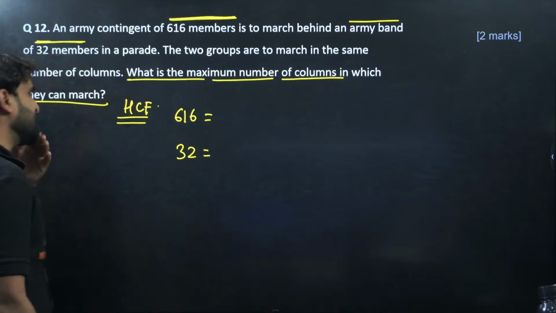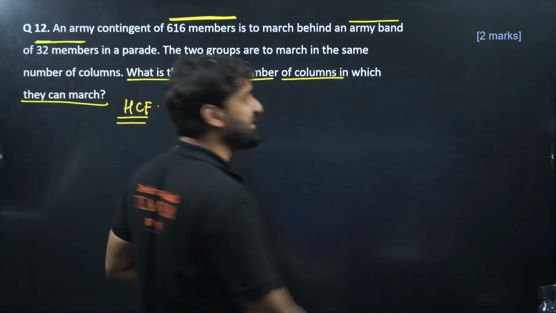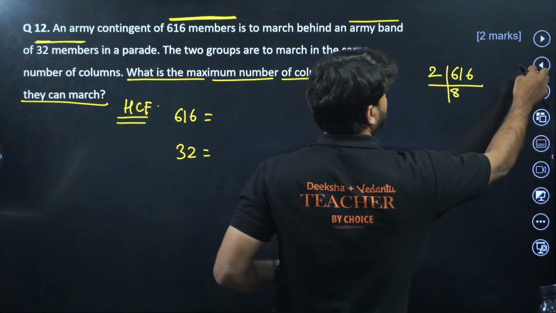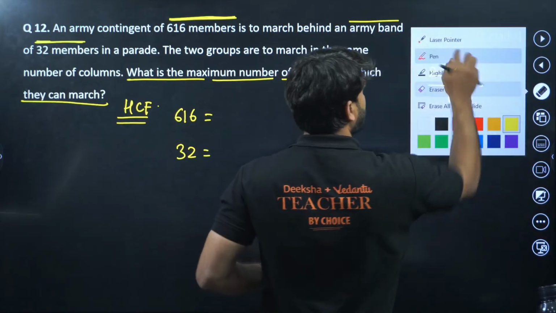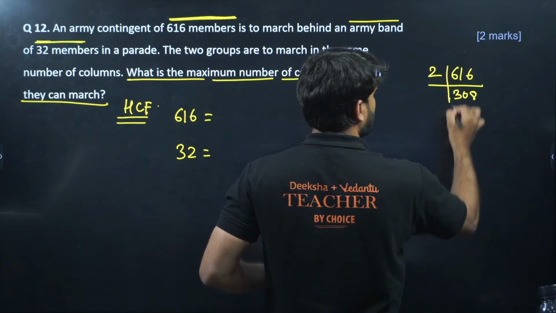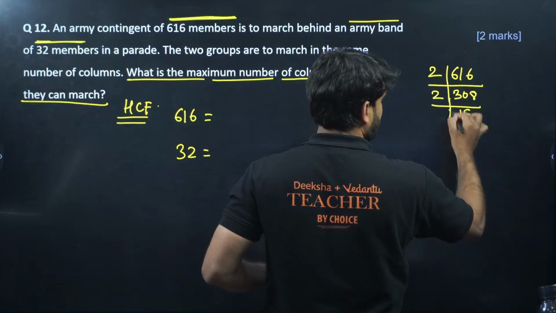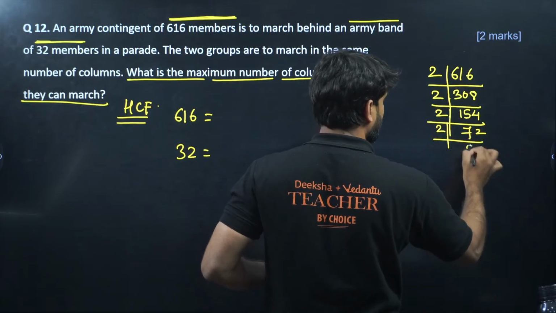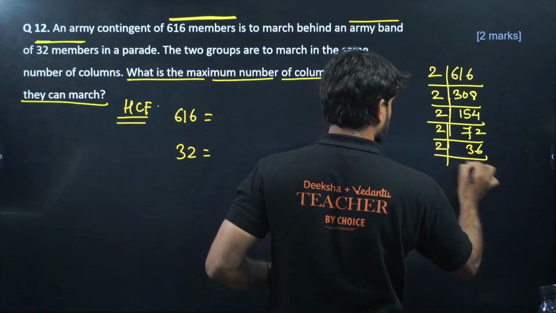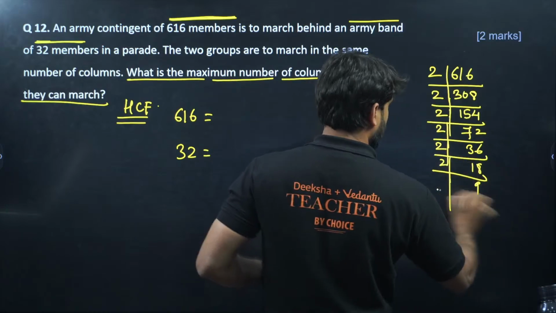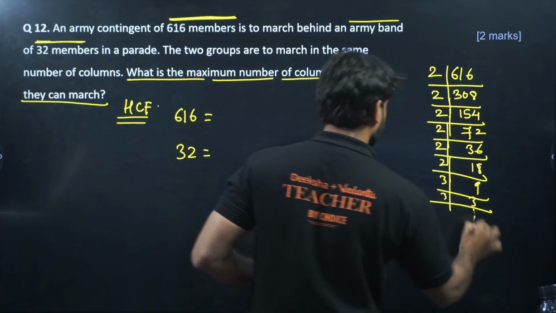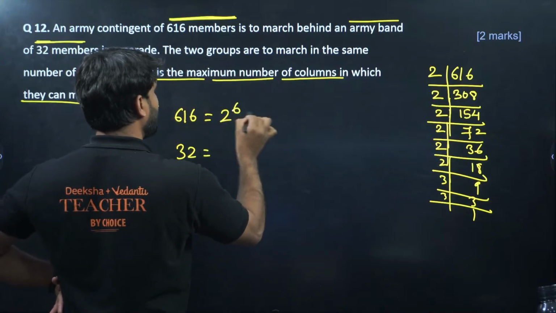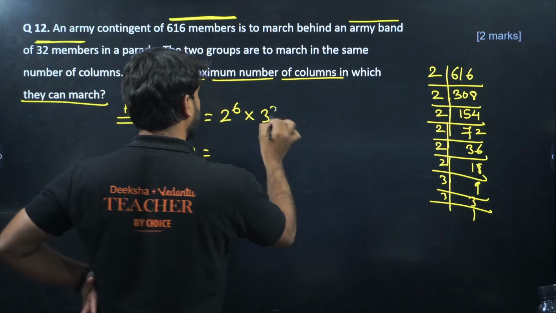So 616 can be written as, can we take LCM of 616 to write the prime factorization? So 2, 2 3 ja, and this is 2. Okay, again 2, 15 2 ja 30, and this is 4. Again 2, again 2, again 2, again 2, again no 3, and now 3. So 616 can be written as how many 2s? 1 2 3 4 5 6. So 2 to power 6 into how many 3s? 3 to power 2, right?